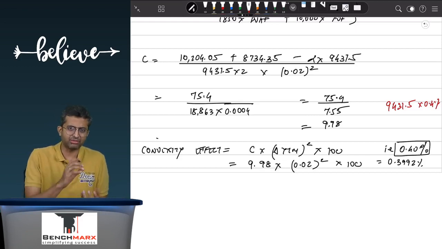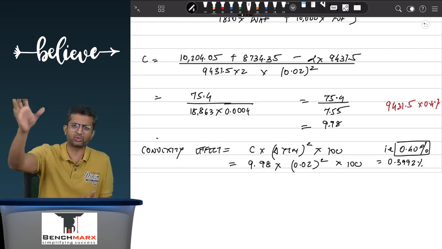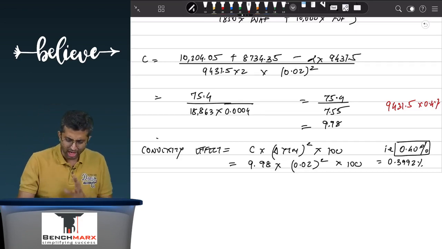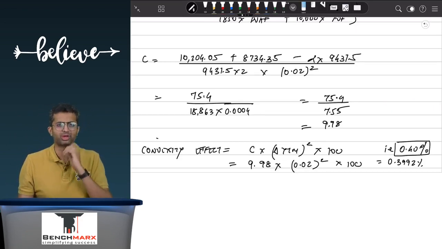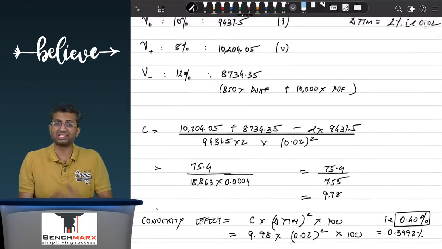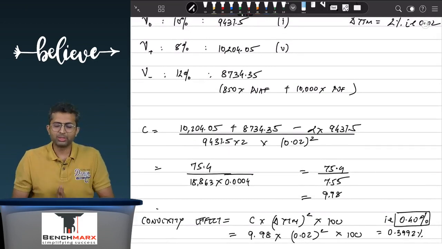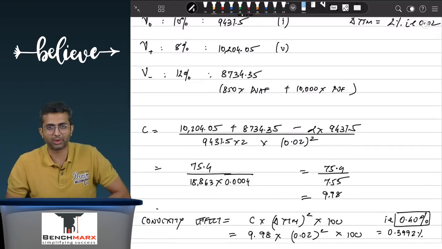But the move to 10,159 and 10,204 is largely explained by duration. The institute just stops over here. It does not have a lot of problems except for this one problem that keeps on recycling, so just do that problem, keep your demons to rest, and proceed with the other parts of bond valuation.